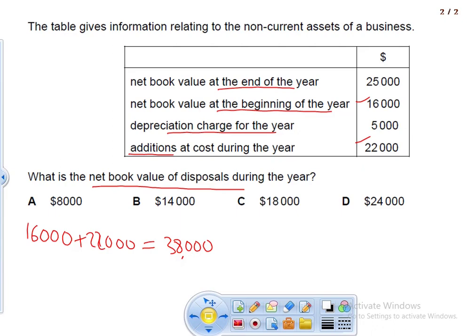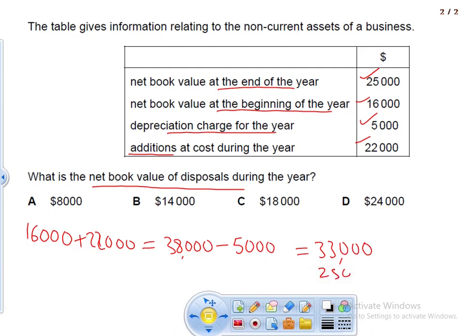Okay, and the total value of the asset is 38,000, and in this case, we have total depreciation of 5,000. So if you subtract 5,000 depreciation, then I should have 33,000 in my books as my net book value. But what I can see here is the value is only 25,000 at the end of the year. So that means the remaining asset, or the missing asset, is the amount that is disposed during the year.